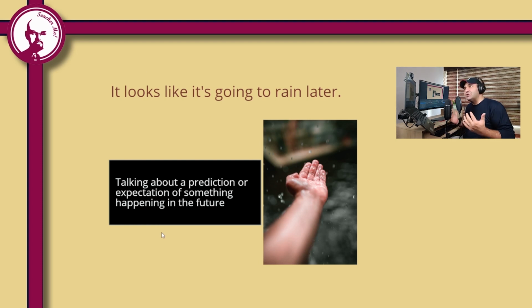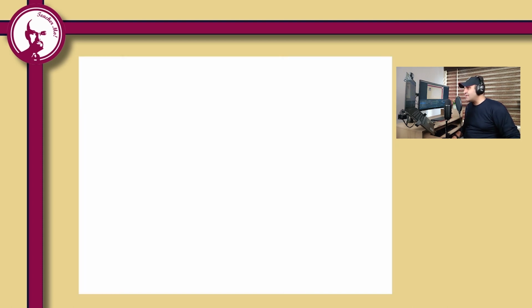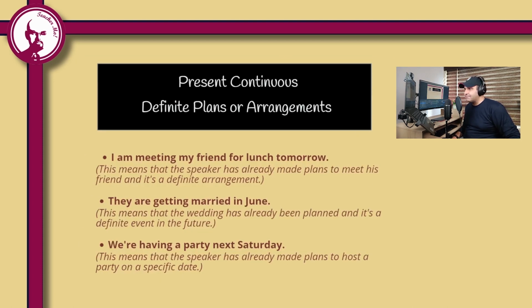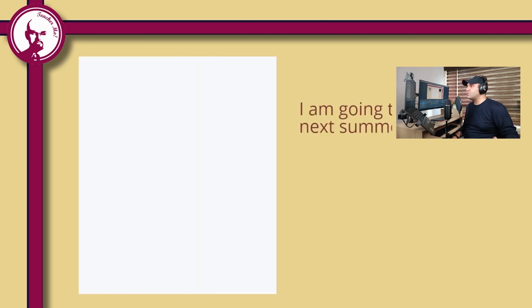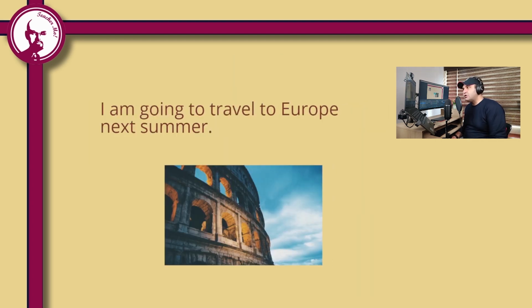So, we can use be going to talk about predictions, about the future, especially when we have evidence for it in the present. But let's go back to this example again. I'm going to travel to Europe next summer. Is it a prediction or a plan?